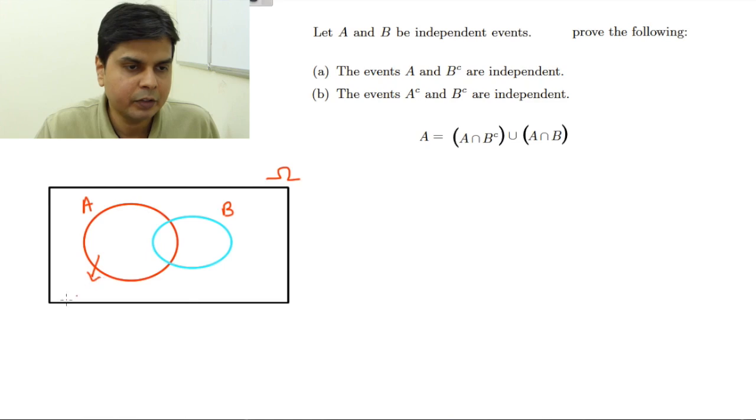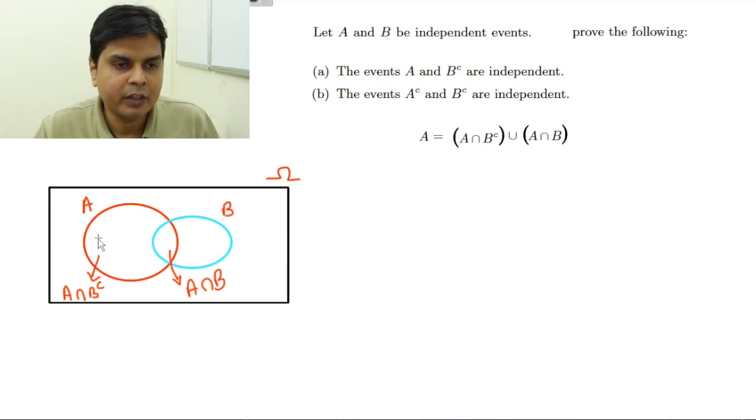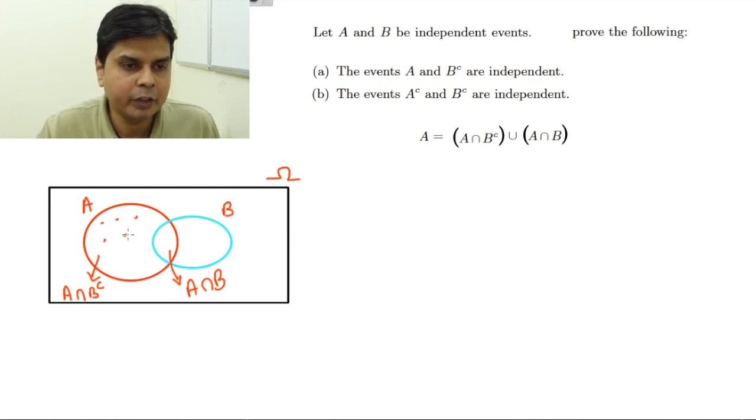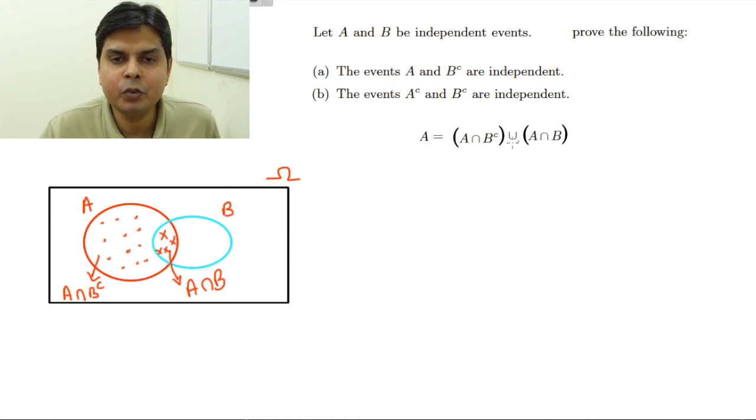This is A and this is B, so this is B complement, and A intersection B is this. So my whole set A can be written as the union of this dotted area and this crossed area.